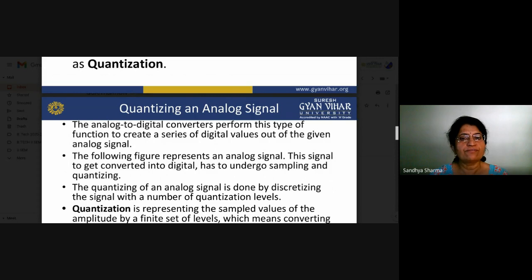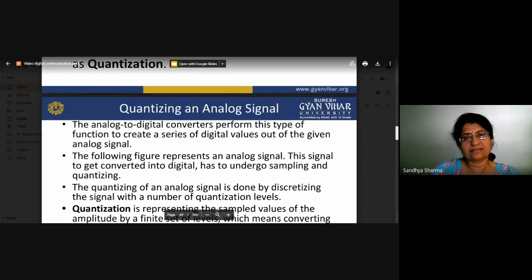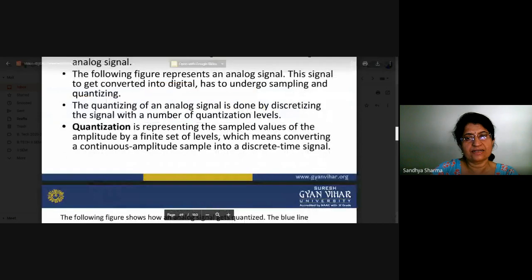Okay, the following figure represents an analog signal that has to be converted into digital. How can you convert it? Quantizing an analog signal is done by discretization of the signal with a number of quantization levels. So you have a sufficient number of quantization levels, and then you quantize your signal. Quantization is representing the sampled amplitude values by a finite set of levels. There may be certain levels in our quantization, and we will describe this again.